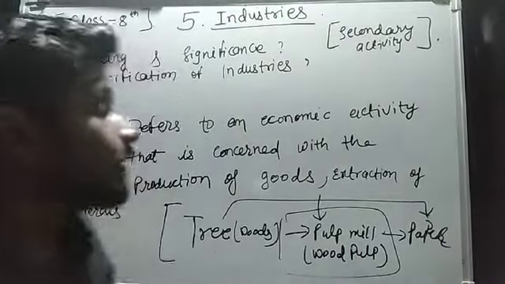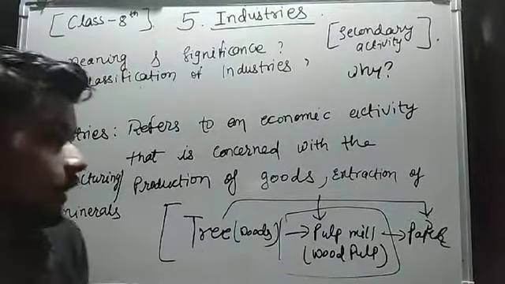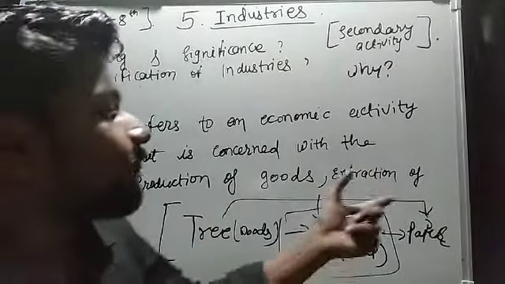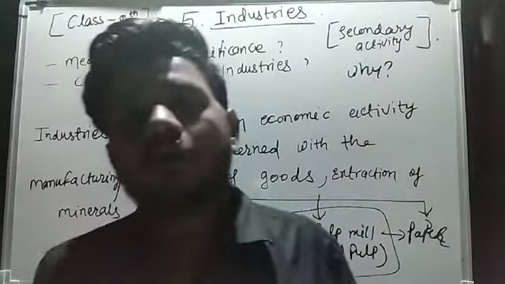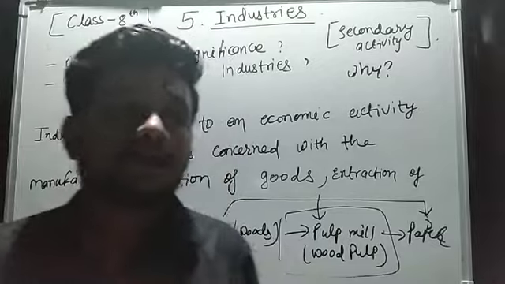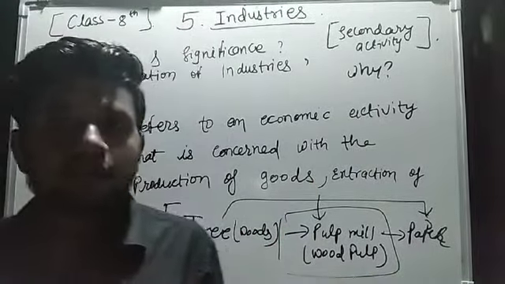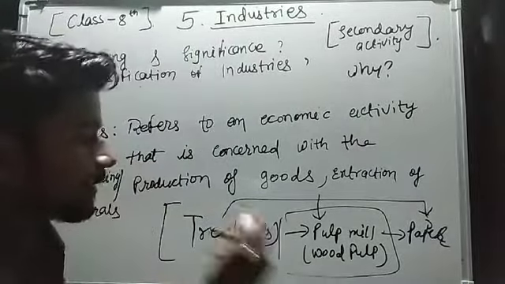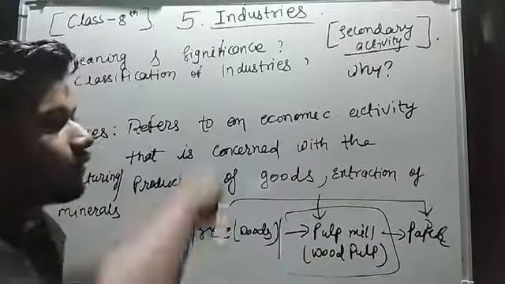Why are we calling it a secondary activity? Because it is transforming a raw material, a primary product, into a final product. That's why we call it a secondary activity, or a manufacturing or production activity, as it is manufacturing a final product that can be used by consumers. So this industry or factory can be called a secondary activity.